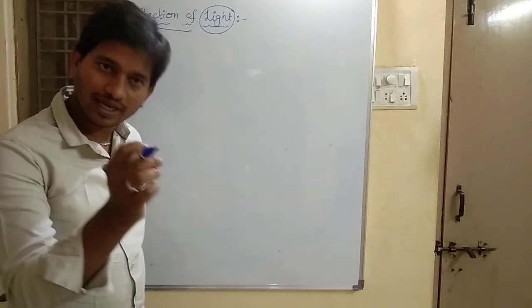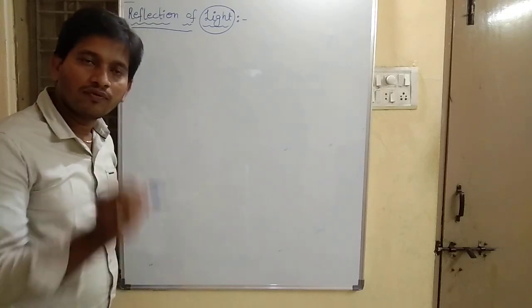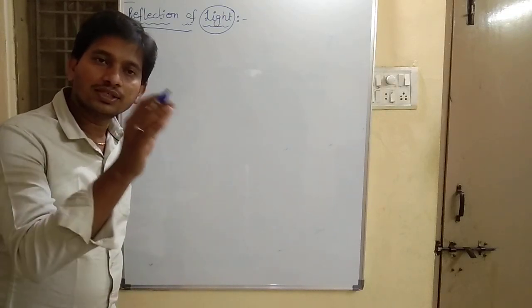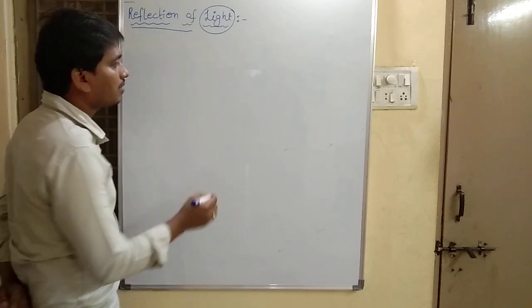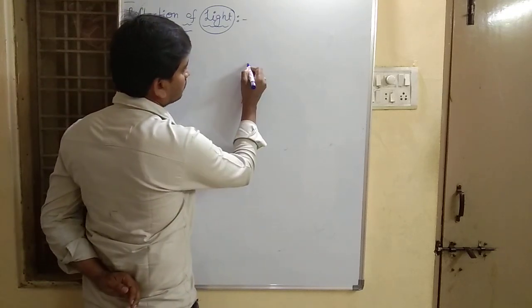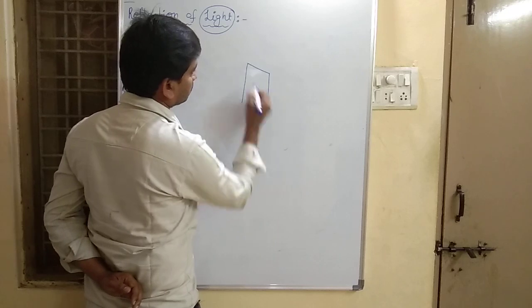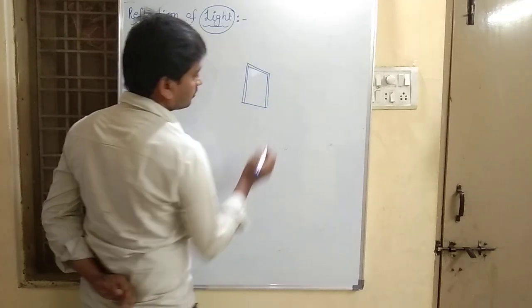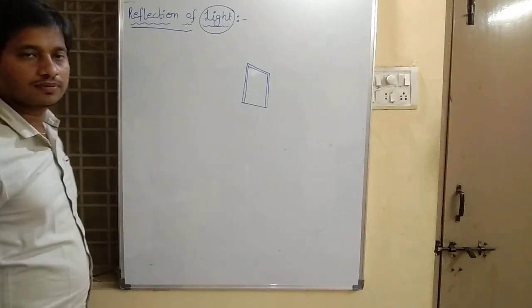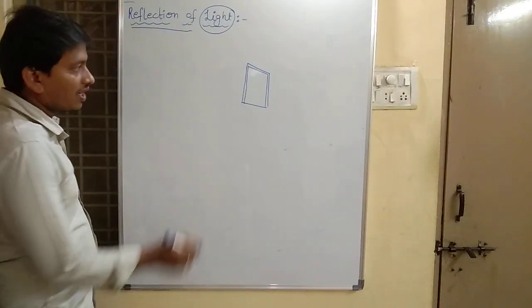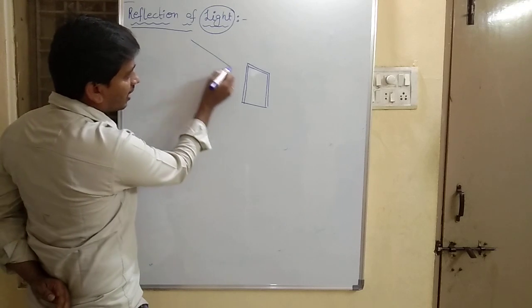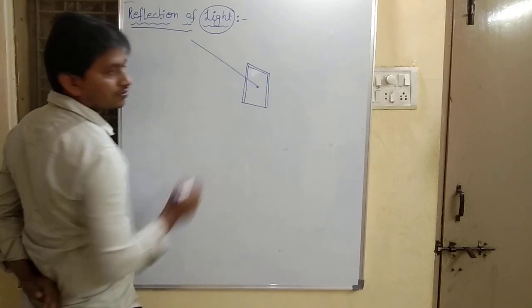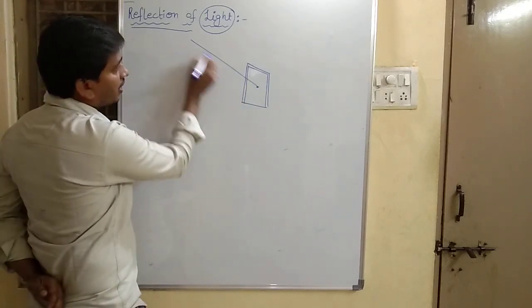Let me explain. When light falls on the surface of an object, for example, this is the surface, and this is the ray of light.